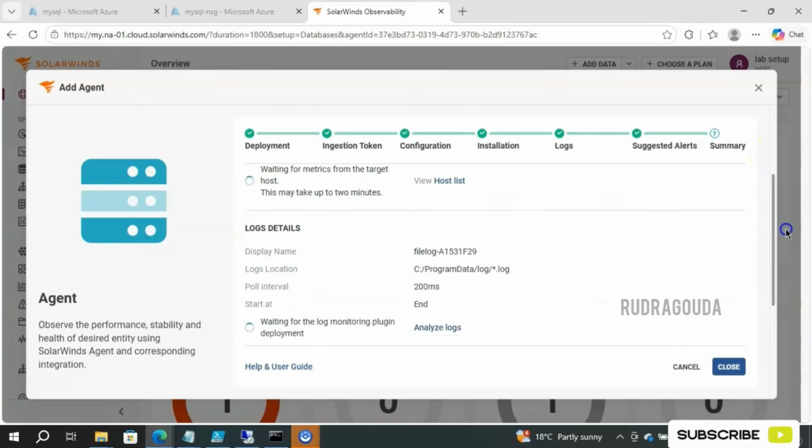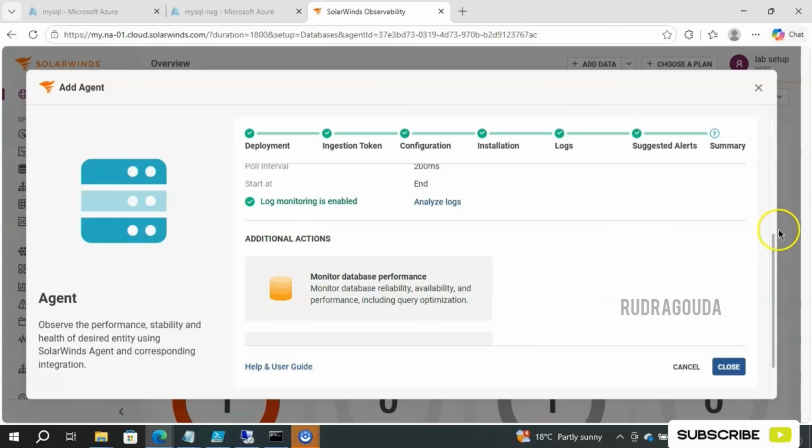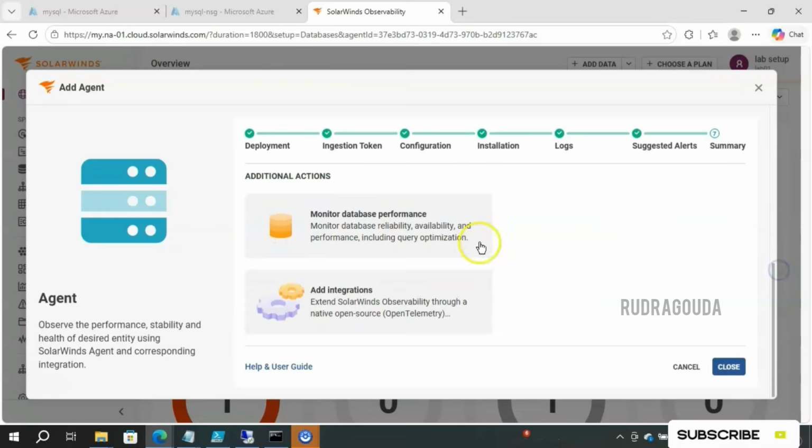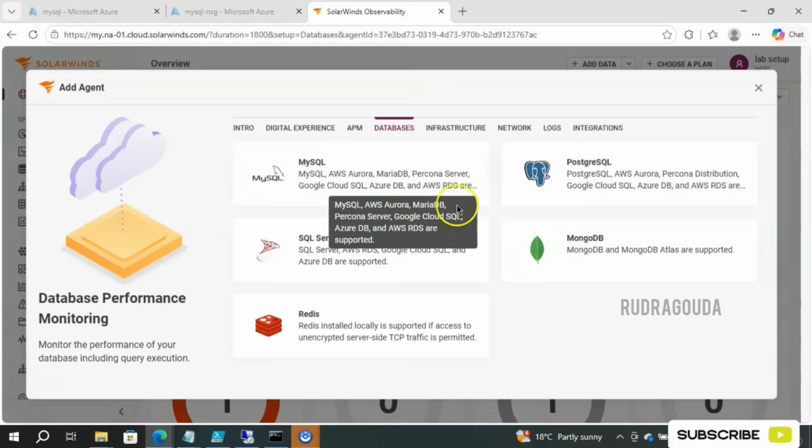Now we are in the summary section. Here, if we scroll a little down, you have an option, additional actions. See, what is that? They are mentioned here. To monitor the database performance, you need to select this one: monitor database reliability, availability, and performance, including query optimization. Yes, I want this one. Select that. Okay.